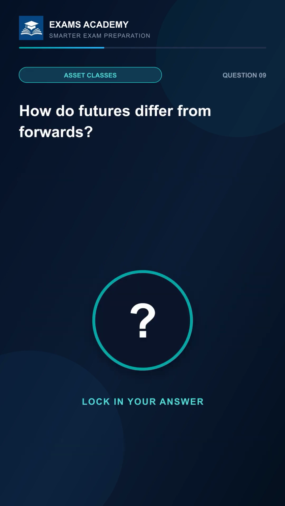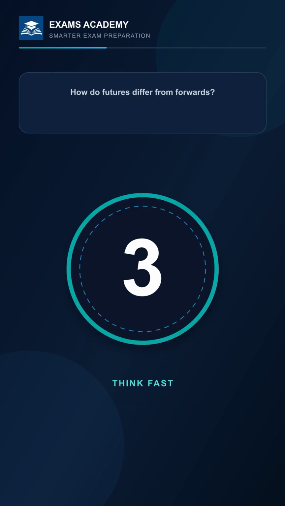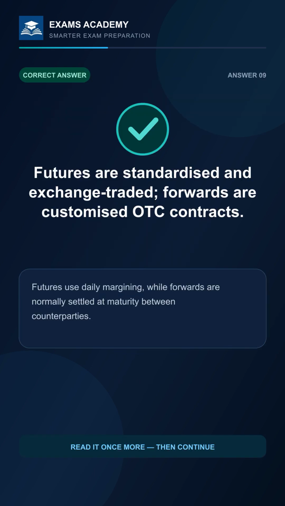How do futures differ from forwards? 3, 2, 1. The answer is futures are standardized and exchange traded. Forwards are customized OTC contracts. Futures use daily margining, while forwards are normally settled at maturity between counterparties.